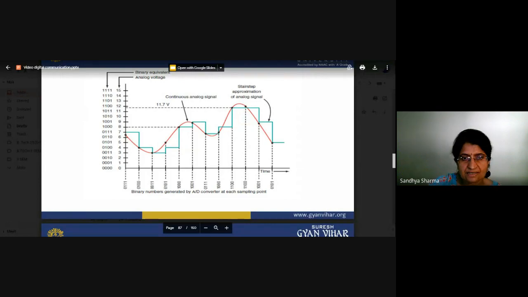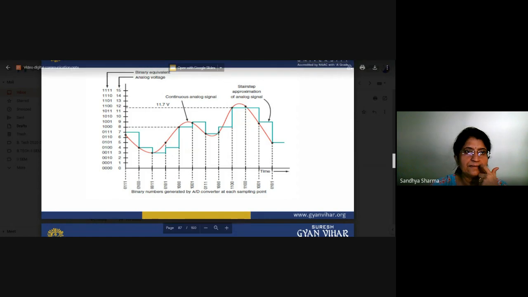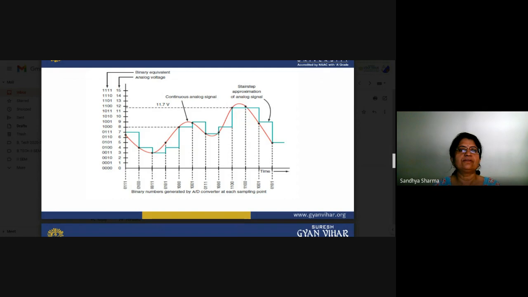If you take this sample, you have to see in which nearby quantized level it will lie. If it is nearby 5, you give the coding of 5. If it is nearby 4, you have to use the coding of 4. And we have done the coding of different levels. So there are 60 levels.